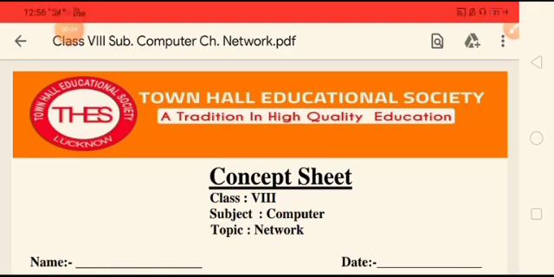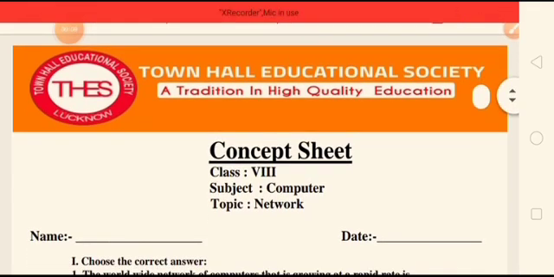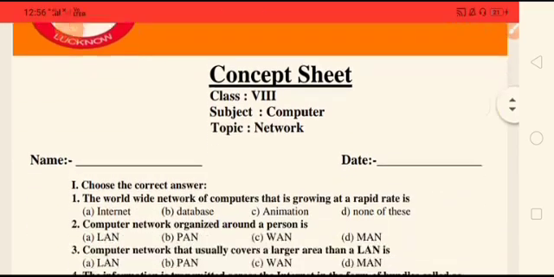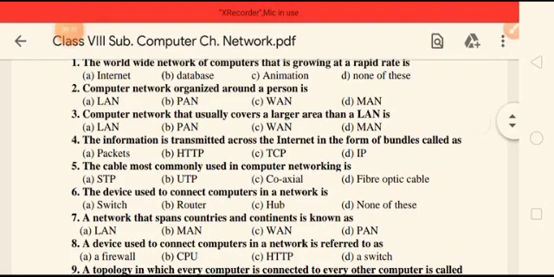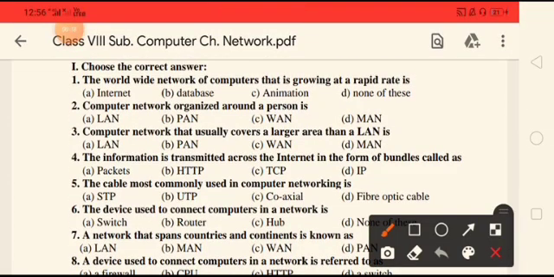Today we are going to discuss the answers of the concept sheet of chapter number 2, computer network. Okay, so let us start with choose the correct answer. The worldwide network of computers that is growing at a rapid rate is internet. Computer network organized around a person, means in a particular range around a person only, it is known as PAN, personal area network. Computer network that usually covers a larger area than a LAN is WAN, wide area network. The information is transmitted across the internet in the form of bundles called packets.